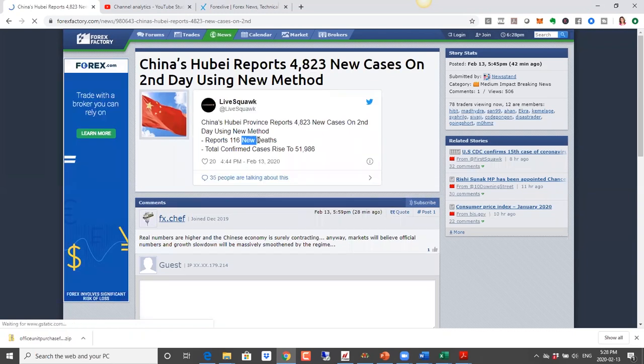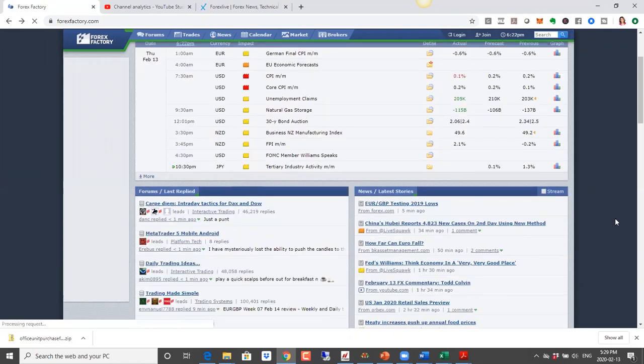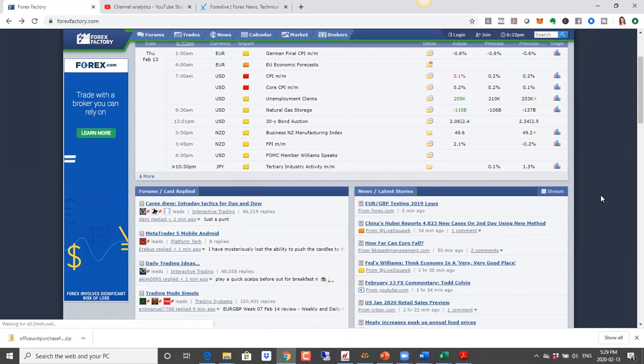116 deaths, and total confirmed cases are actually 51,986. So the numbers here are growing. The number of deaths have grown, but the total cases have grown as well. Now, this can have a negative impact on the market, so keep an eye on that.